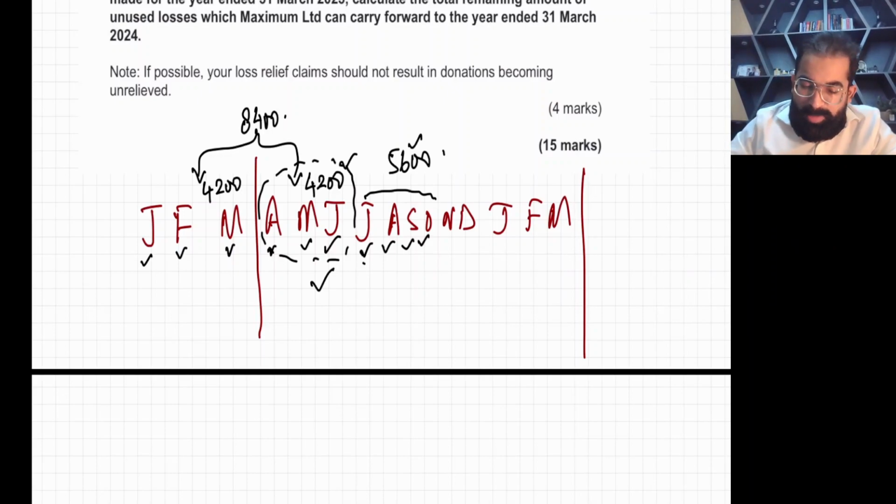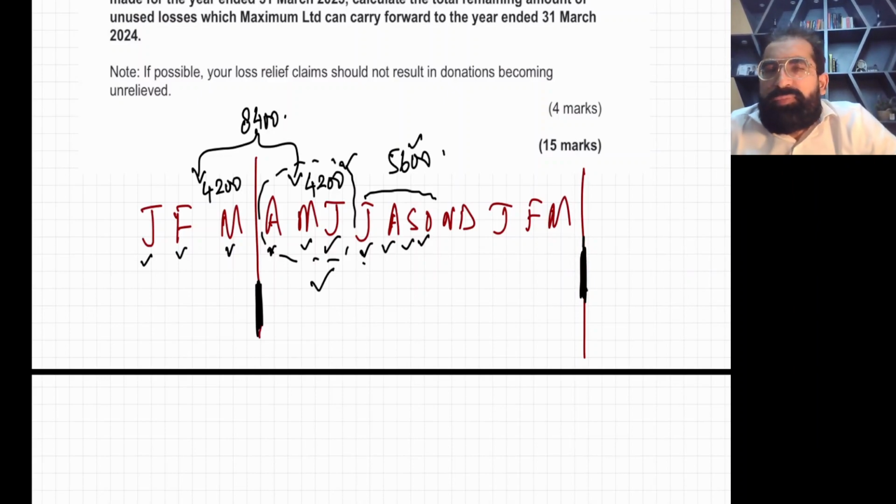These are the boundaries. For our accounting period, the rental income is 4200 plus 5600.